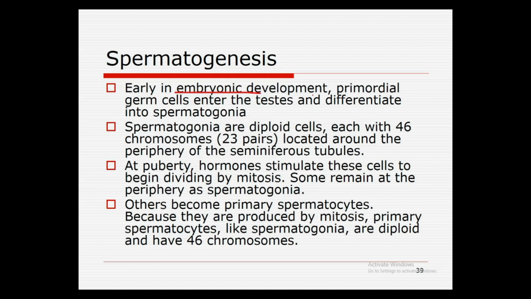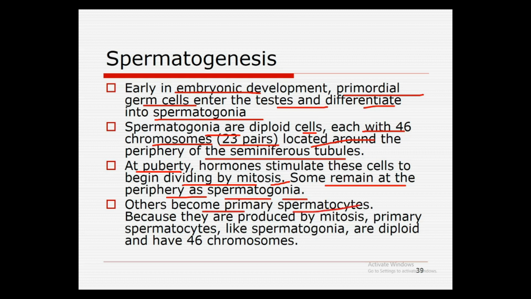Early in embryonic development, the primordial germ cells enter the testes and differentiate into spermatogonia. Spermatogonia are diploid cells, each with 46 chromosomes, or 23 pairs, located around the periphery of the seminiferous tubules. At puberty, hormones stimulate the cells to begin dividing by mitosis. Some remain at the periphery as spermatogonia. Others become primary spermatocytes, which, like spermatogonia, are diploid and have 46 chromosomes.